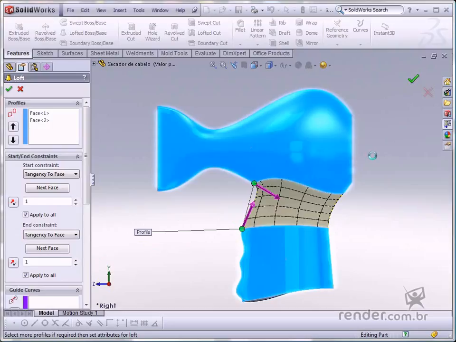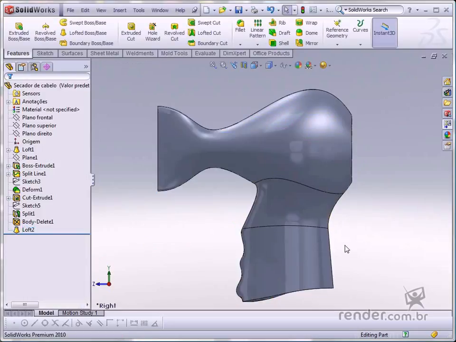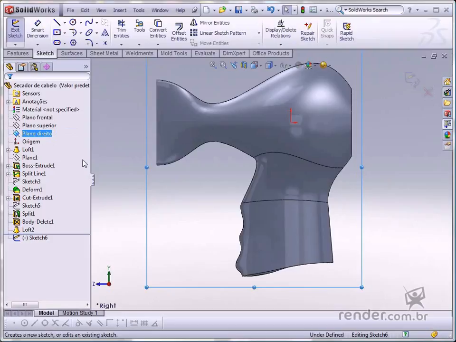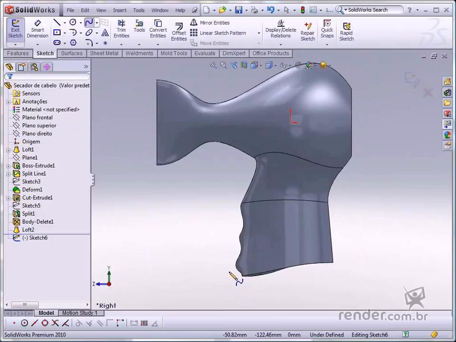Now, let's adjust the geometry to remove the lower deformed part on the handle and later on add an arc to the handle. Insert a sketch in the right plane. Activate spline and create the geometry as shown. Then insert the dimensions.